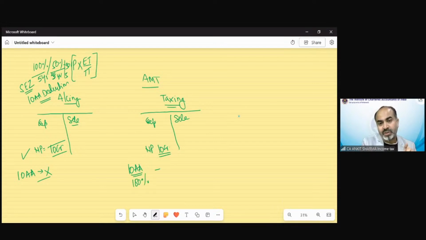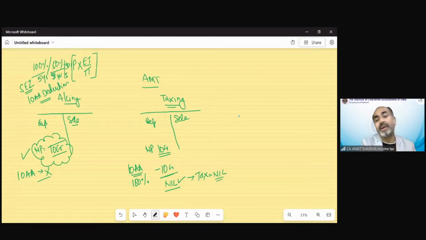of this profit. So that means this full profit is going to be allowed as deduction, and the remaining profit for the purpose of tax would be nil. So there would be no tax liability from this organization, even when the organization is earning real income of 10 crore rupees, but due to this benefit of section 10AA, there would not be any tax collection from this